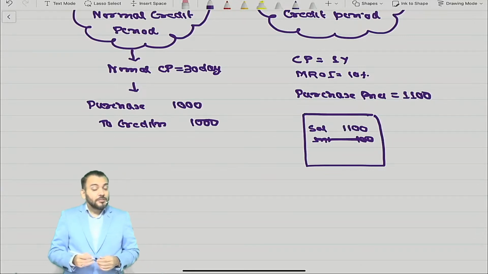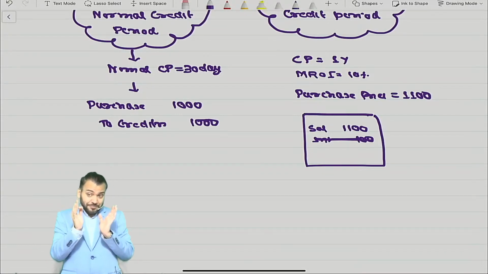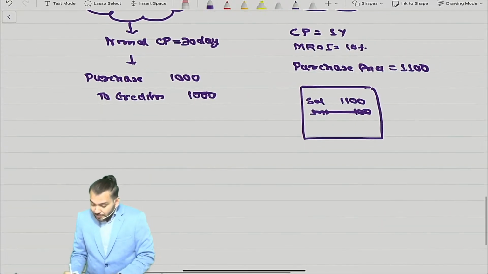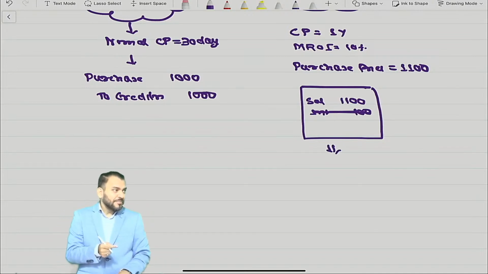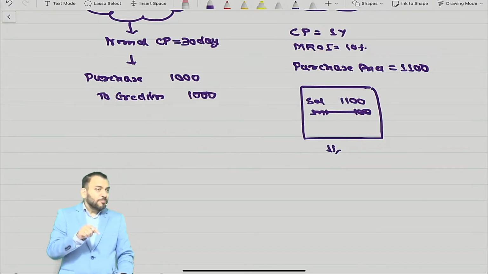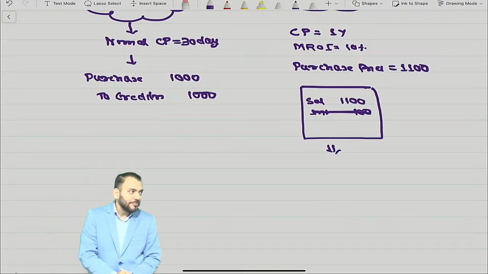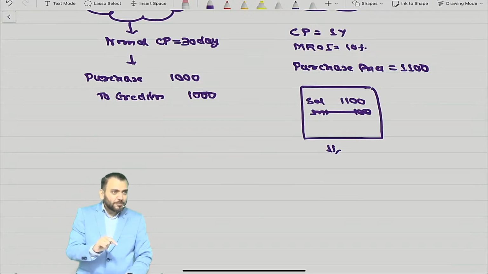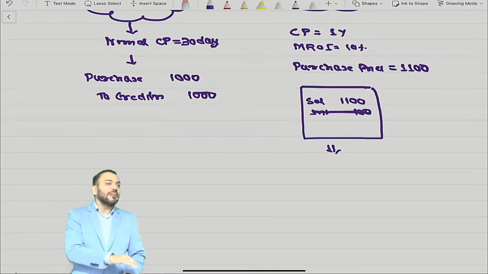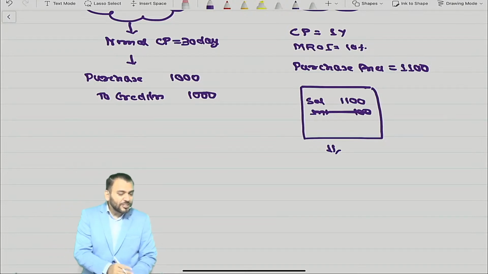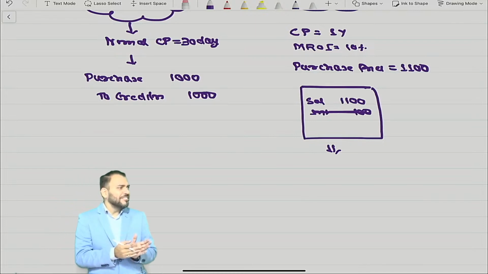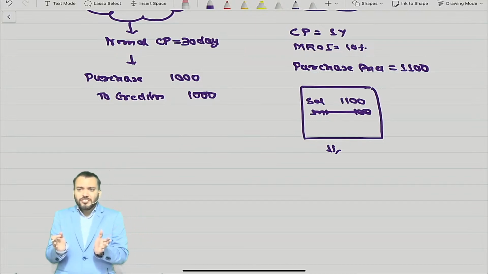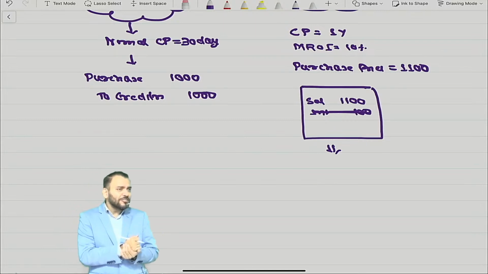Understood. Now my question to you all: the cost, meaning the purchase price, should be what amount? Should the purchase price be 1000 or 1100? You are applying common sense now, because in AS 2 you have not done this point.